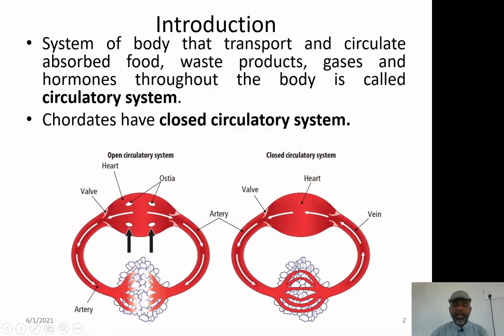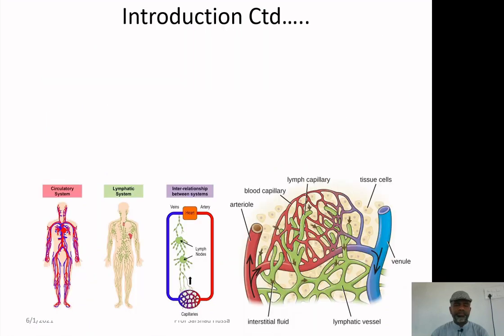Here the exchange of gases or material takes place by diffusion, whereas in the open system the blood was directly touching or bathing the cells of the body. Here blood is not coming directly in contact with them. This is the closed circulatory system, and you must remember that in the vertebrates it is the closed circulatory system.